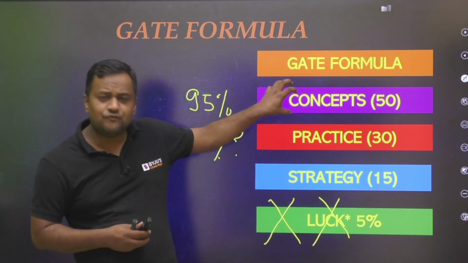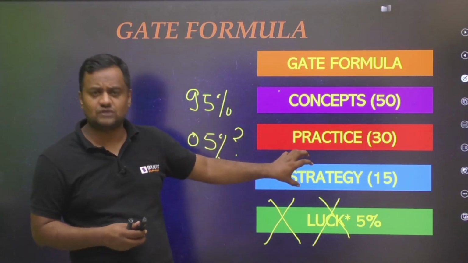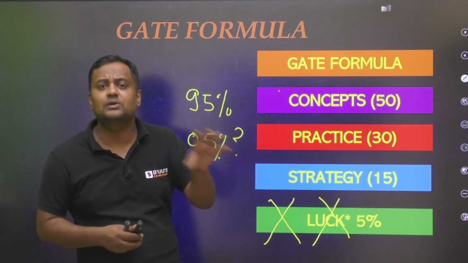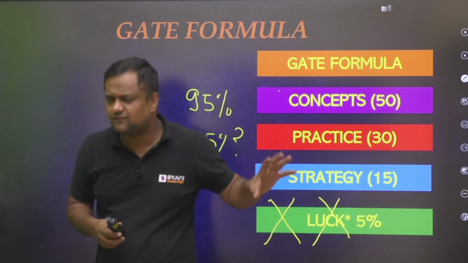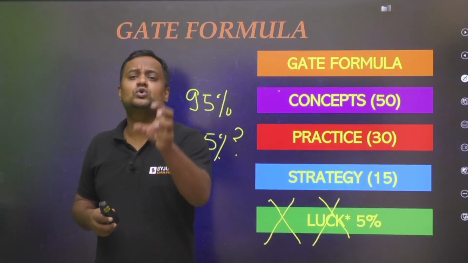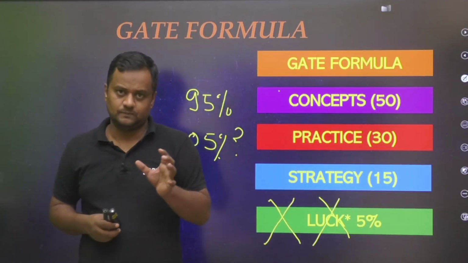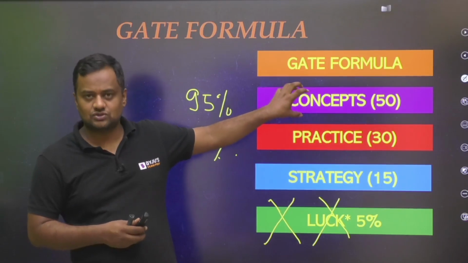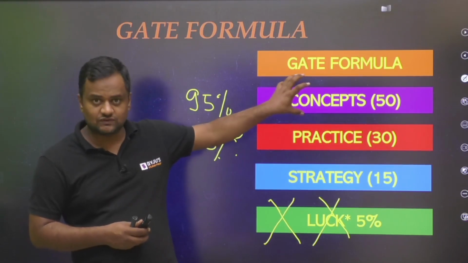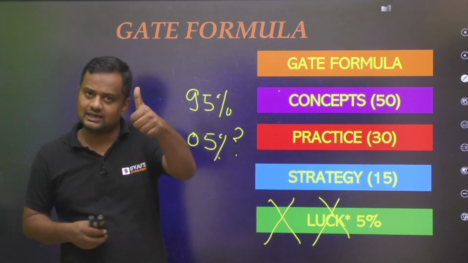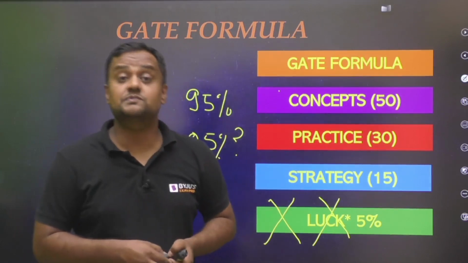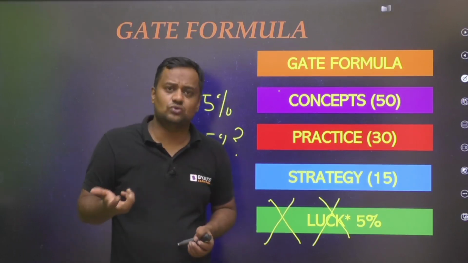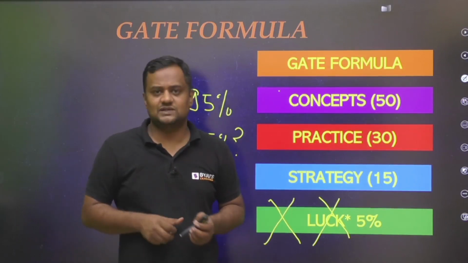With average concepts and even the best of strategies in this world, you might not be able to crack it, you might not even clear the cutoff. But with the best of concepts and a decent strategy, you get a decent rank, guys. So concepts are much more important than strategy. Strategy will play a catalyst role, but the main thing is the concepts, guys.